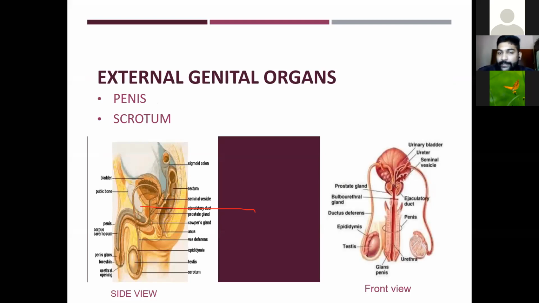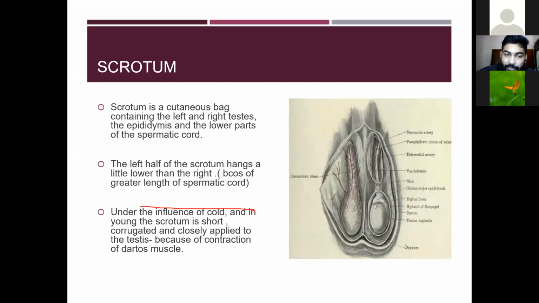The first one in the external genital organs is the scrotum. It is a cutaneous bag containing the left and the right testis, the epididymis, and the lower part of the spermatic cord. It is a sac-like pouch of skin. The left half of the scrotum hangs a little lower than the right, because of the greater length of the spermatic cord. It is a loose pouch-like sac of skin that hangs below and behind the penis.